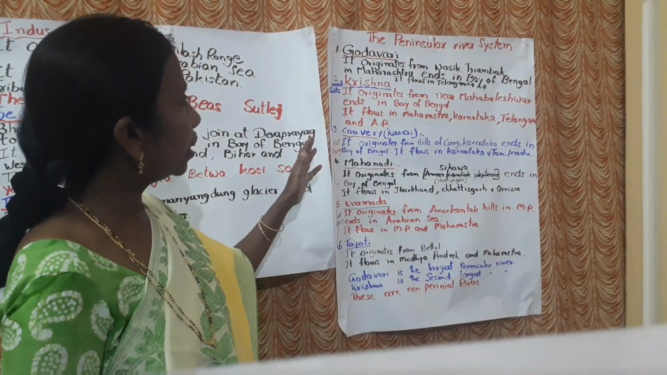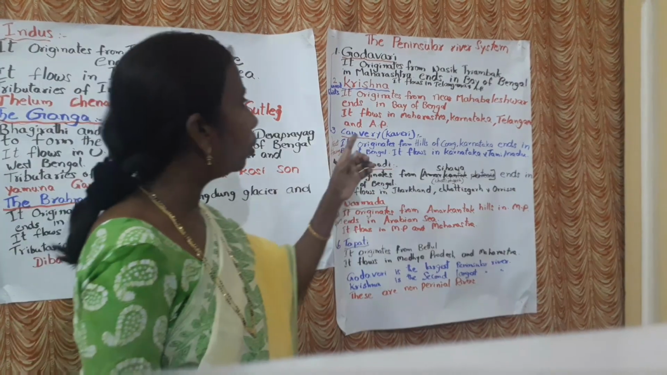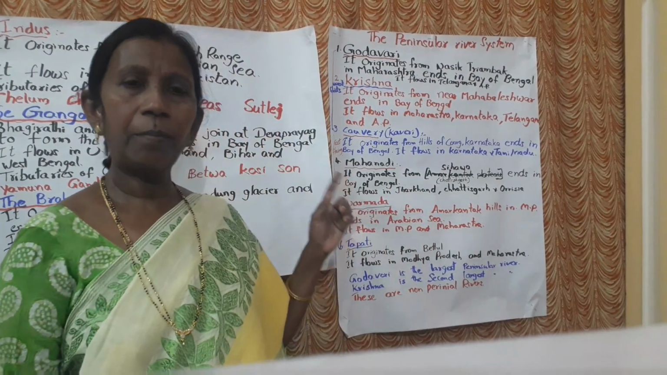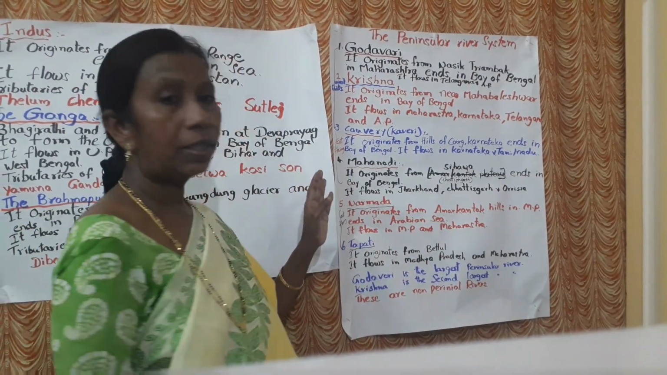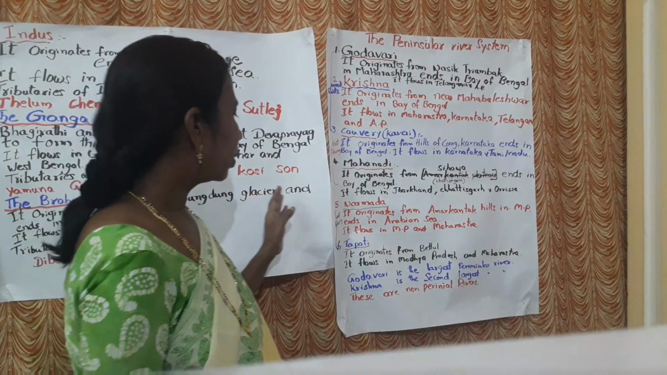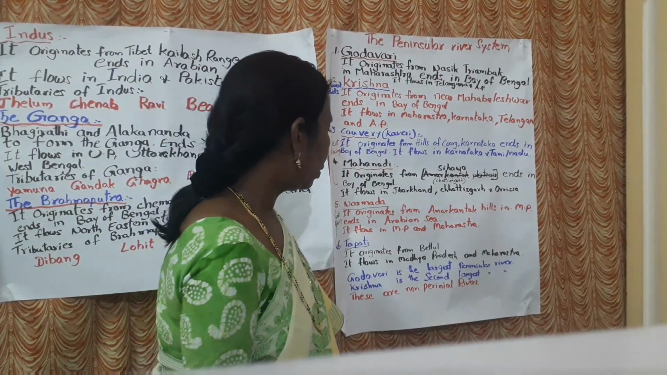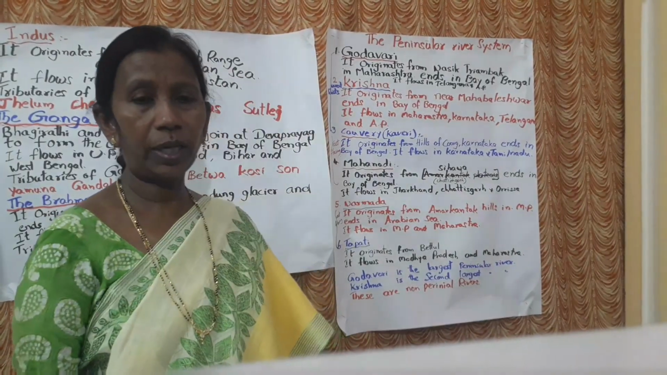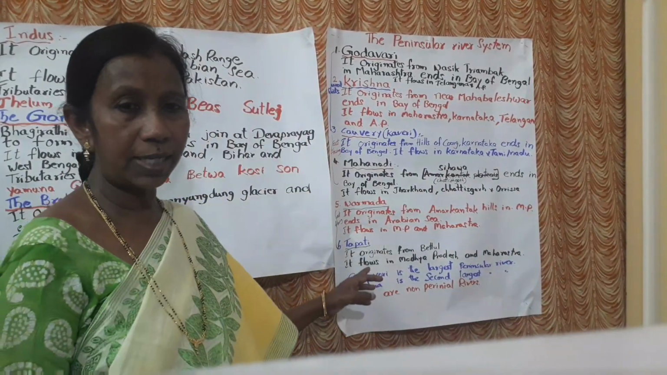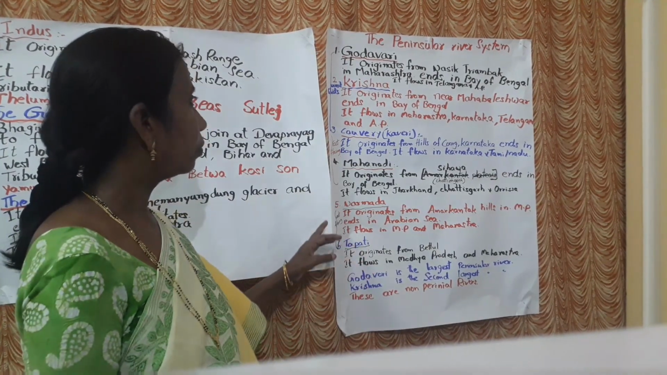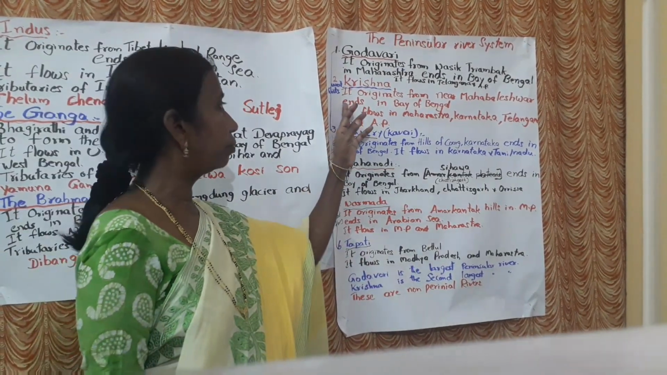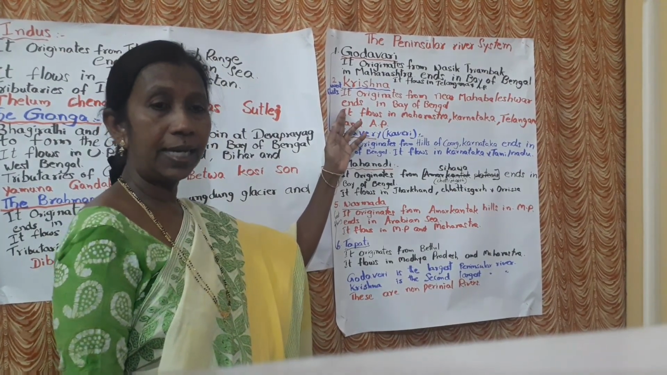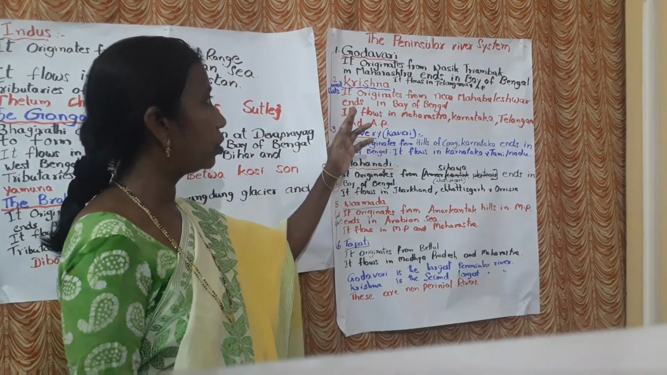In which areas does it flow? It flows in Telangana and AP. Major part in Telangana, minor part in AP. The Godavari is known as the largest peninsular river. And the second one is Krishna. The Krishna river is the second largest river in the peninsular river system.